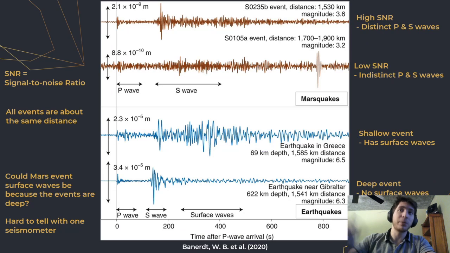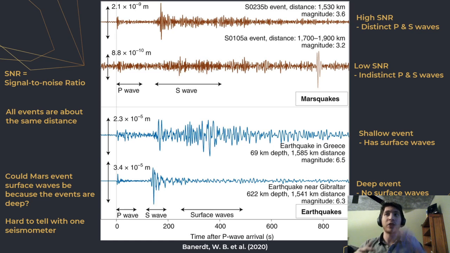Now, speaking of P and S wave arrival times, P waves are pressure waves and they travel the fastest, while S waves are shear waves and they travel a little bit slower. This is why P waves come before S waves in the graph, if we look at the waves in these graphs that we call seismograms. Seismograms simply show ground motion as a function of time. These four seismograms, specifically, displaying vertical displacement time series, show the similarities and differences of Marsquakes and earthquakes. You really need to understand this to understand why this work is important at all.